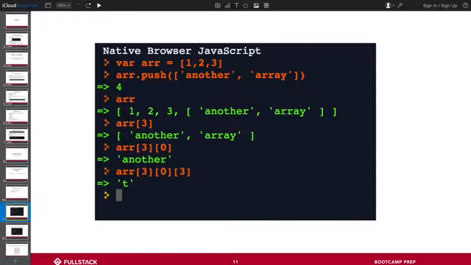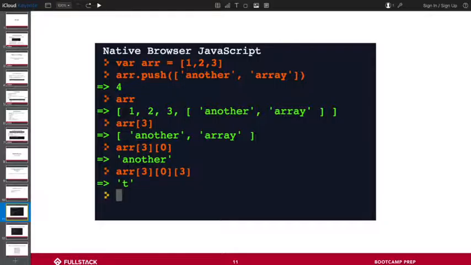So now when I print out array, it's going to give me 1, 2, 3, and it's also going to give me an array of 2 strings, which is what I just passed it. So now the data types in this array are a number, a number, a number, and an array. And in that inner array, it's going to be a string and a string. Cool.